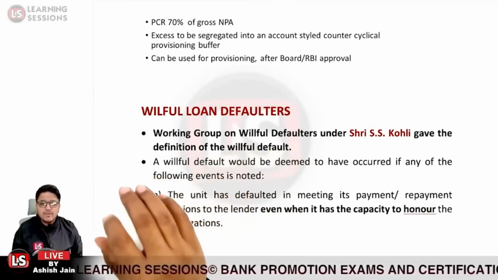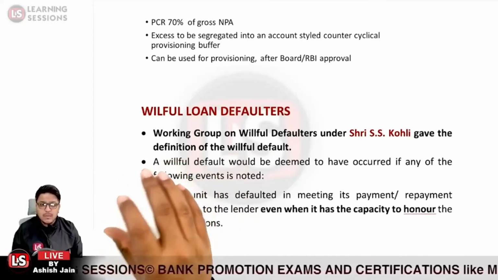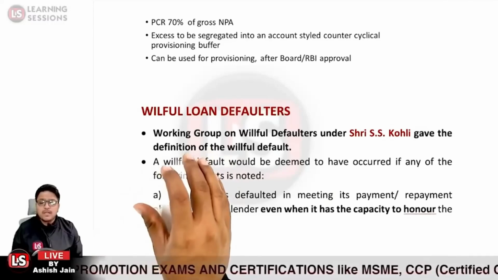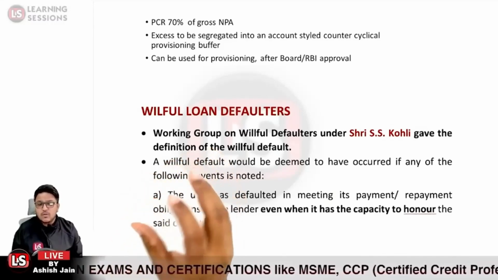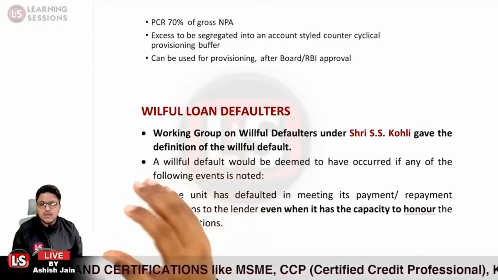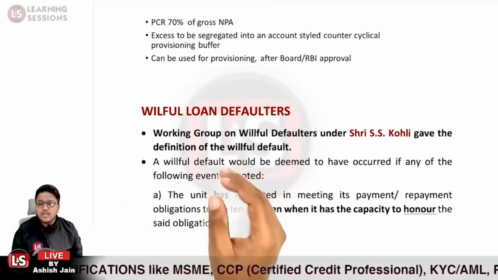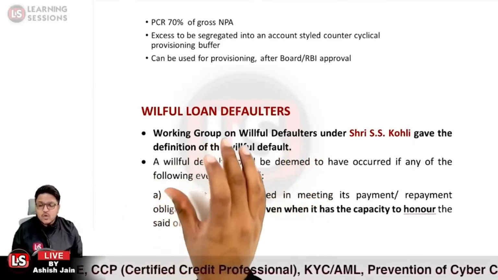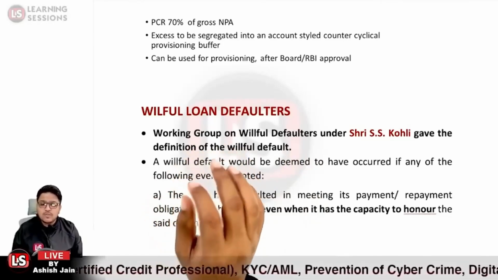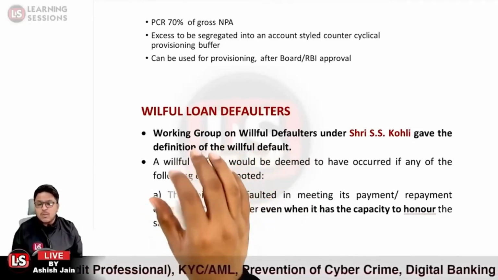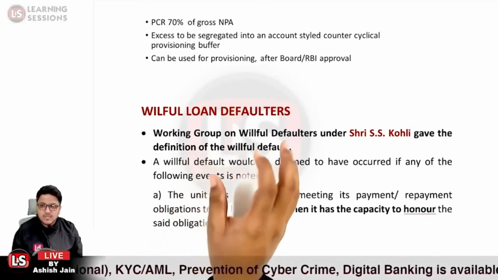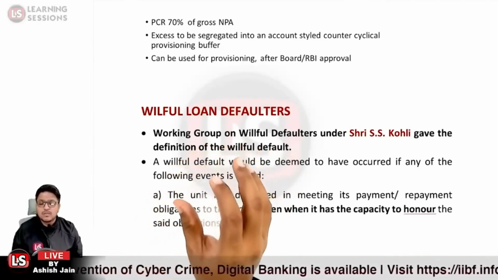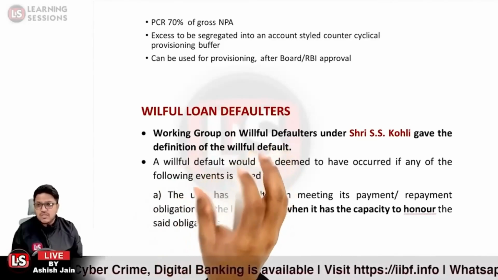That if the obligation related to the repayment of the loan is on the borrower, but they willfully do not repay the loan back, even though they have the capacity to honor the transaction, but still they do not pay the amount back, in that case it is said to be willful default. And also if the loan amount was sanctioned for some particular purpose, but the amounts sanctioned were diverted. There was diversion of funds.